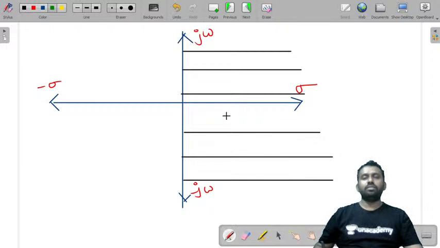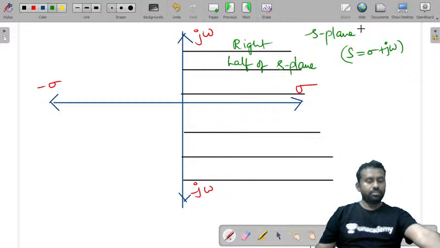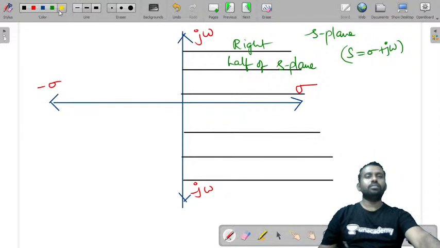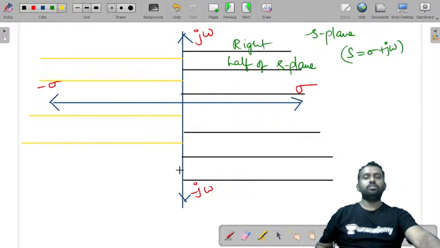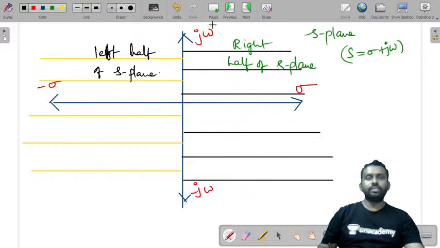This is the S-plane, right? Wherein S is equal to sigma plus j omega. And this part is called the left half of the S-plane. There is an importance to this. That's how we are learning.